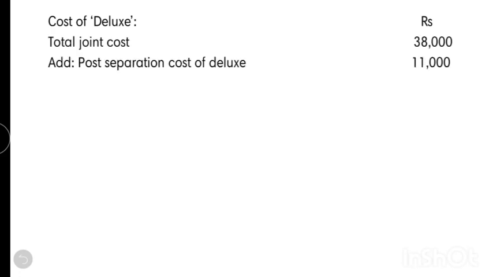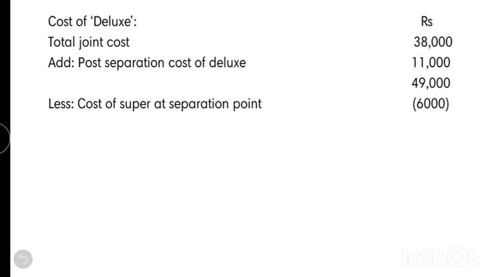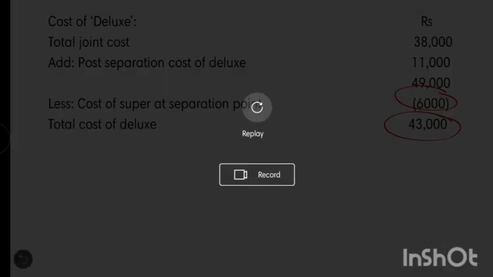Then the next step is deducting the cost at the separation point of super that we calculated in the previous stage. That is 6,000, deducted, and thus we get the total cost of DLX, that is 43,000. And that's all. Thank you.